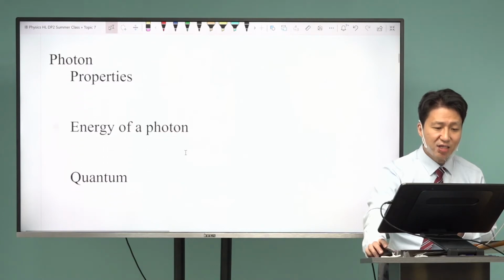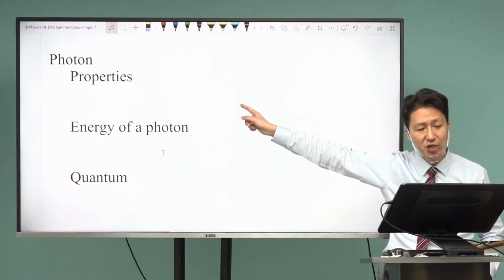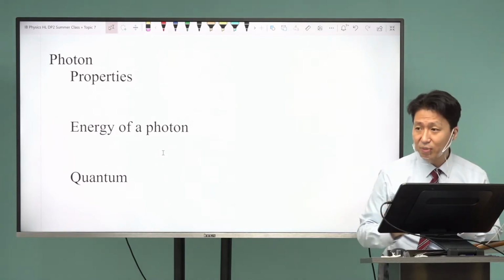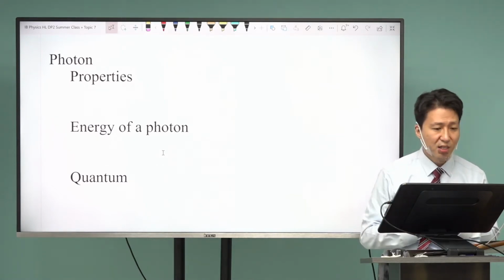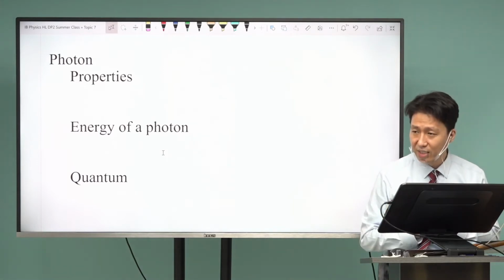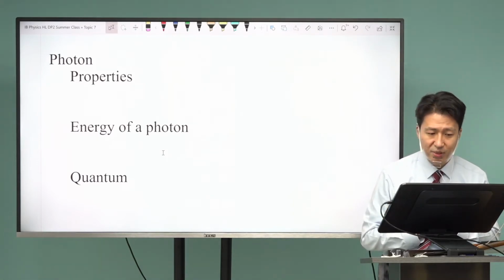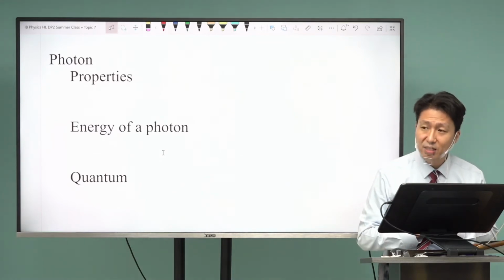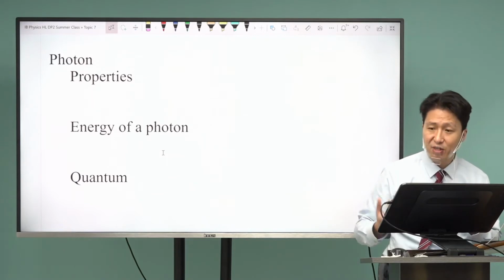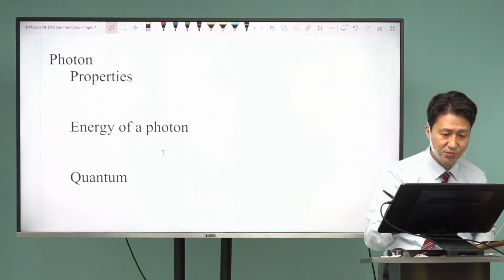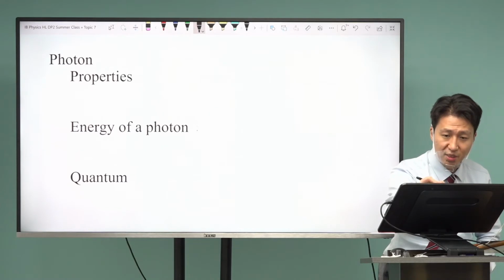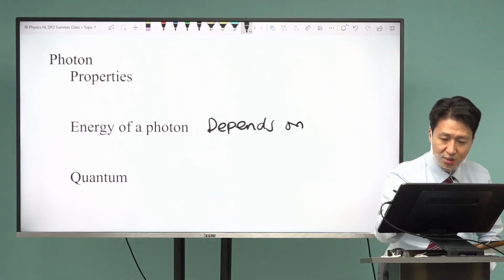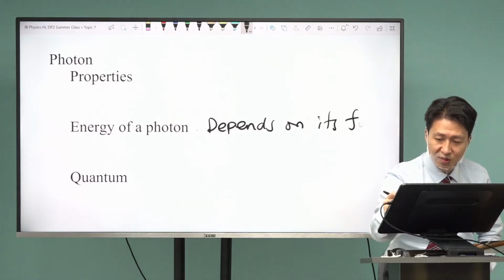We call a particle of light a photon. This is the name of a particle of light. A photon has certain properties, and the first property is, of course, that it has energy. The energy of a photon depends on its frequency.